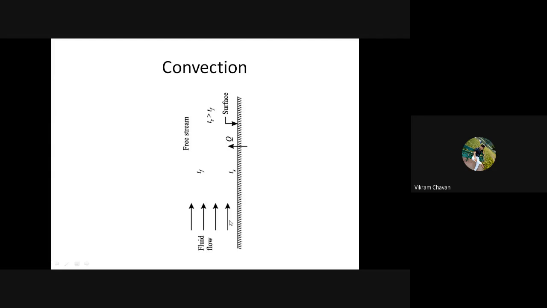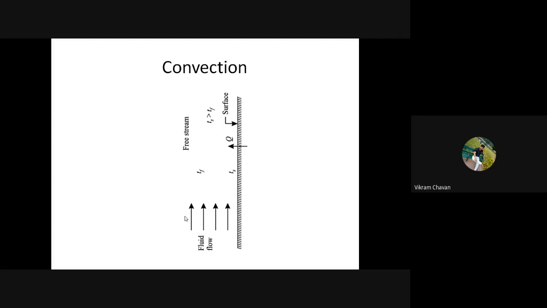What is happening? This hot air is moving in the upward direction, whereas the fresh air is taking the place of this hot air, and once again it will get heated and move in an upward direction. This current is formed. Current means the flow field will form here, and this flow field or natural movement of molecules will happen because of a density difference.